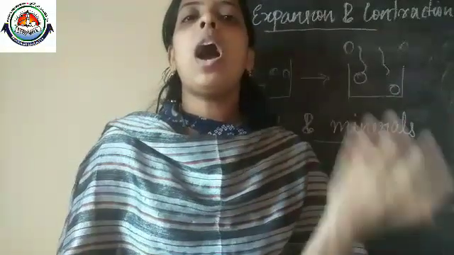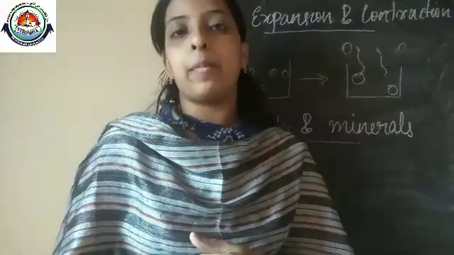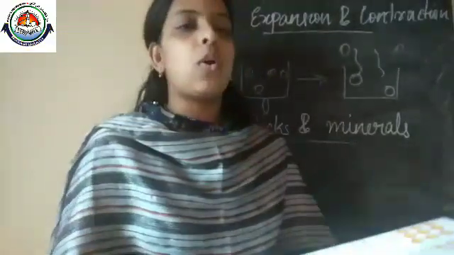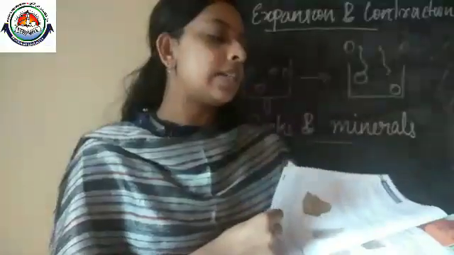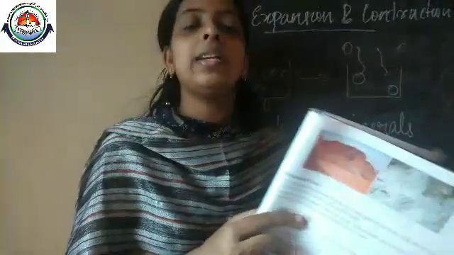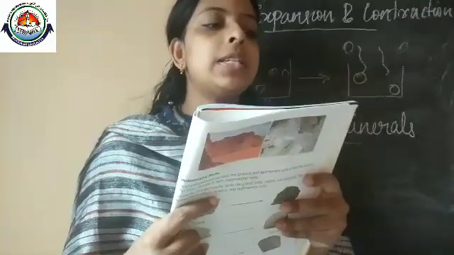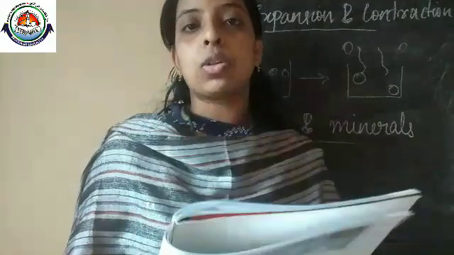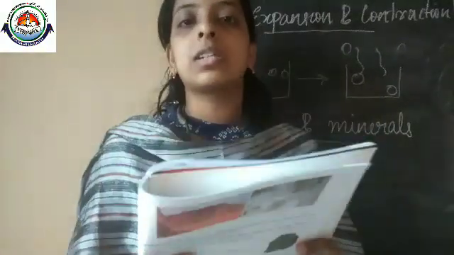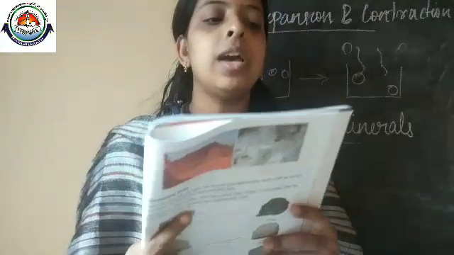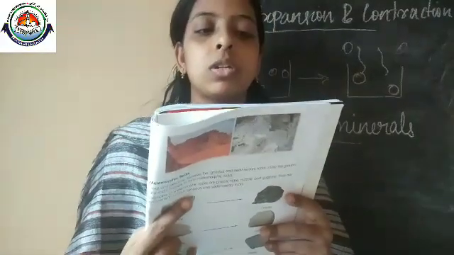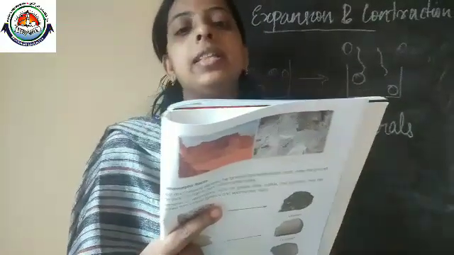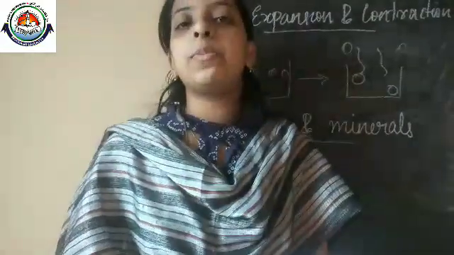In this picture you can see that the Earth's crust, that means the surface of the earth, is made up of rocks, and these rocks are in different shapes and sizes.